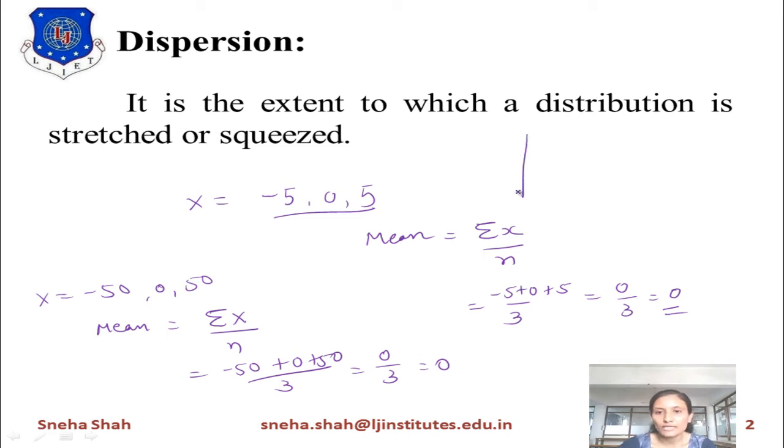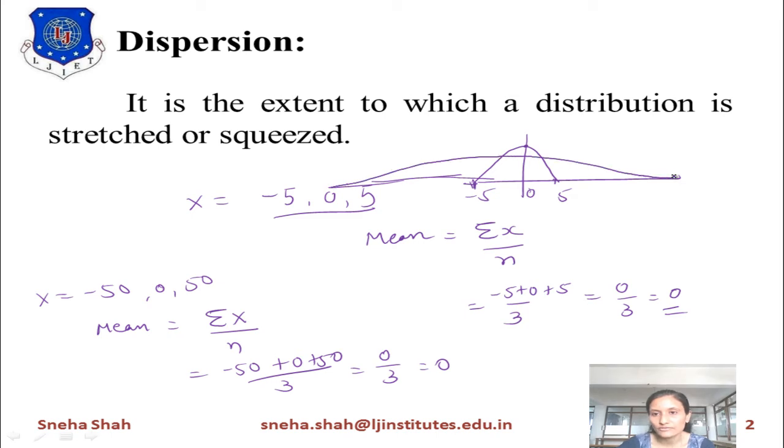If I draw the graph for this, taking -5 on one side and 5 on the other, the average value, meaning the mean value, is at 0. Similarly, if I take -50 to 50 and draw the graph, the average value will remain the same, meaning the mean value remains as it is.